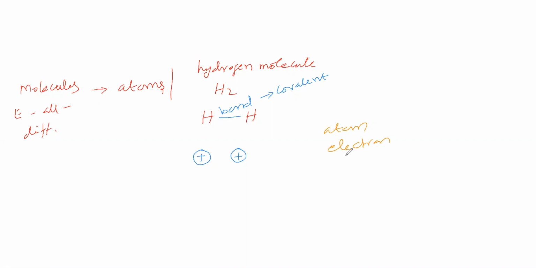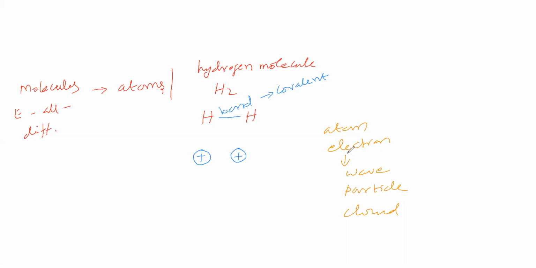How will this electron be present? Will this electron be present in the form of a wave, or in the form of a particle, or in the form of a cloud? What shall we say? If you take an atom, it certainly contains electrons. Actually, take one electron.